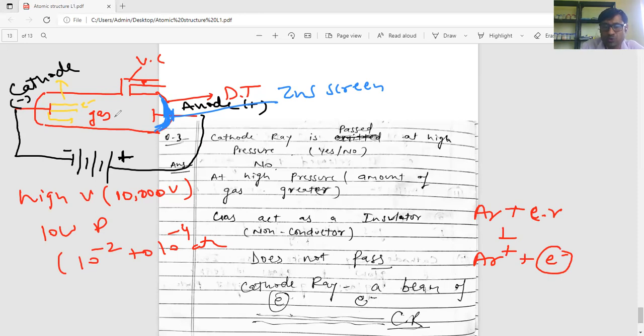So there are two sources of electron, and the anode carries positive charge. That is why electrons come from the cathode towards the anode. This is the discovery of the cathode ray. Thank you.